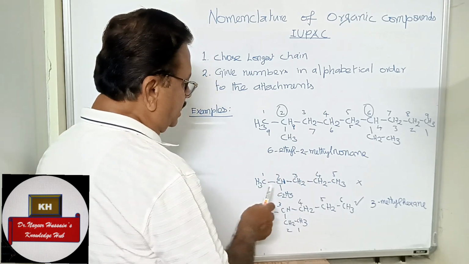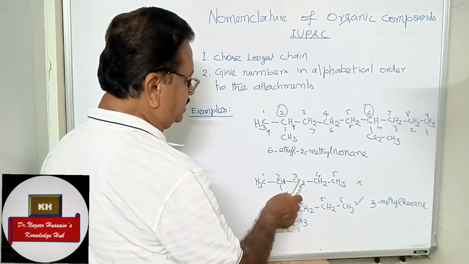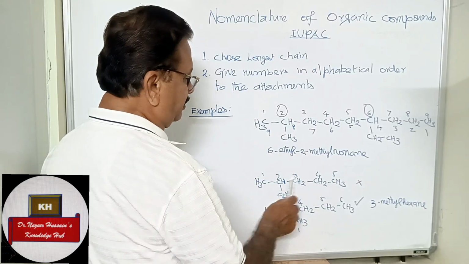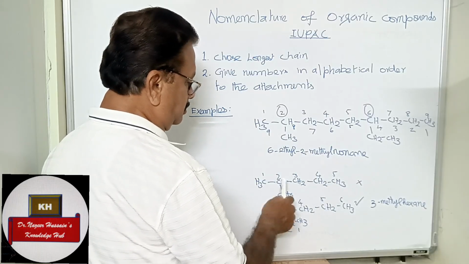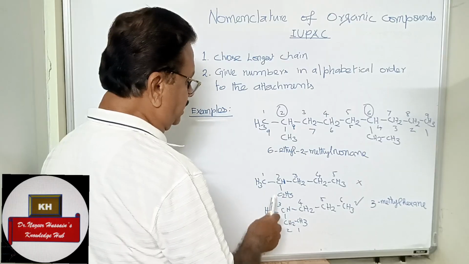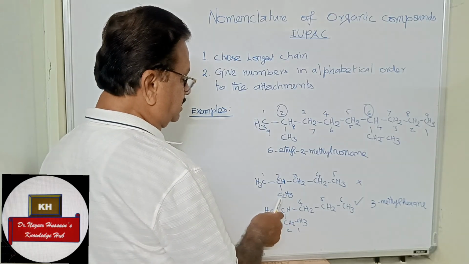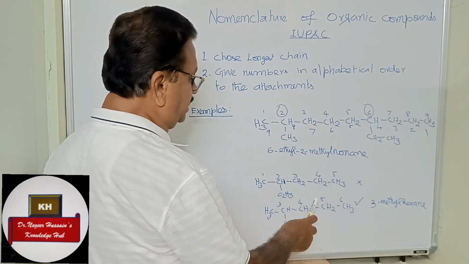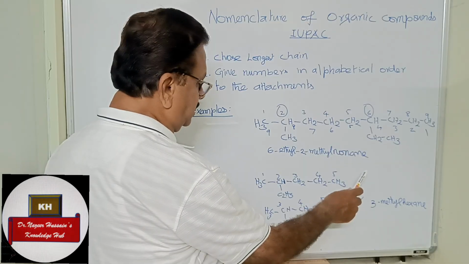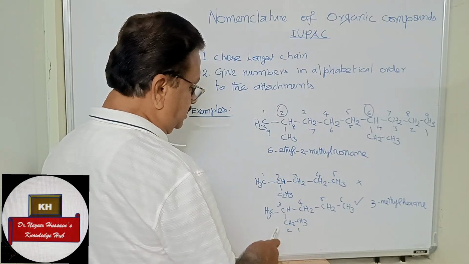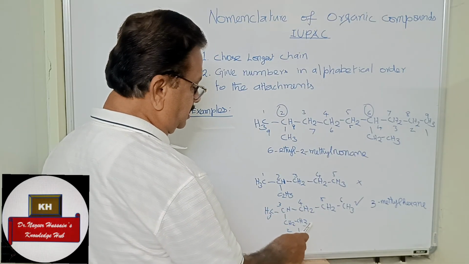Okay, now we'll take another compound, the second compound: CH3, CH, CH2, CH2, CH3. This is a pentane according to the structure I have written. So here you feel that this attachment is C2H5. No, this is not an attachment, so you should not start naming like this. Cancel this. Expand this C2H5 to CH2 CH3.